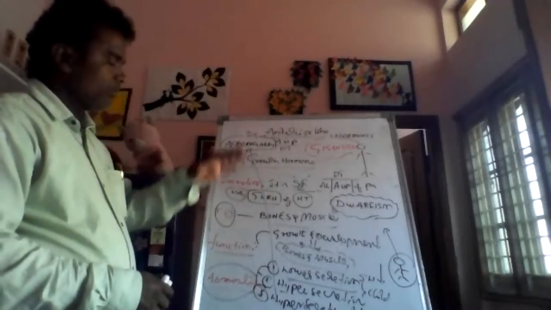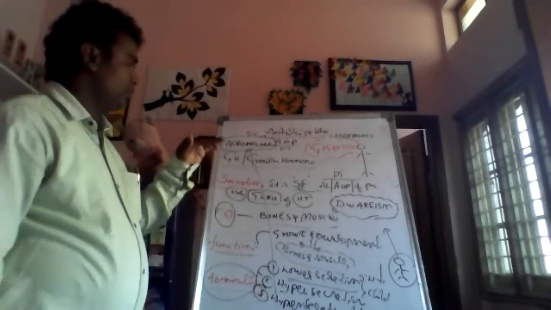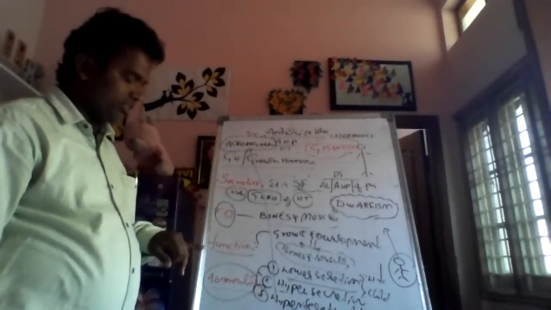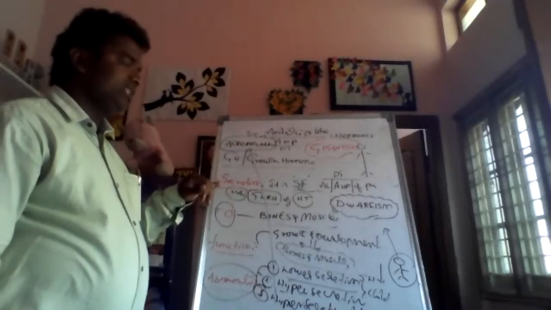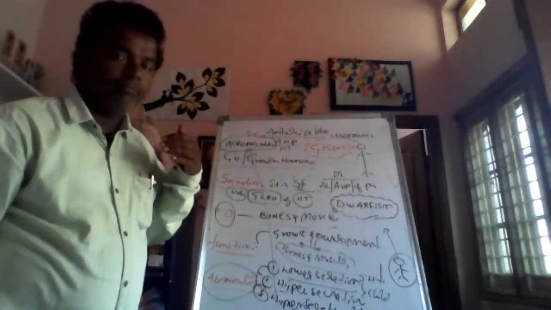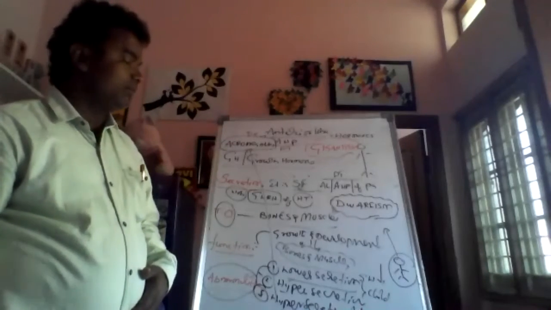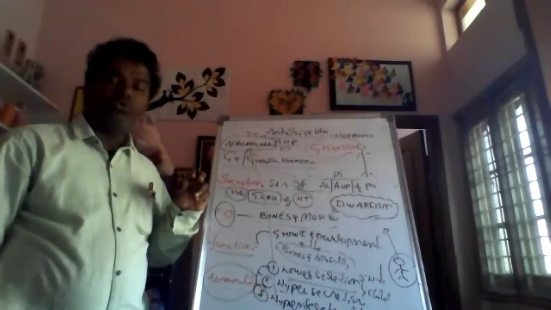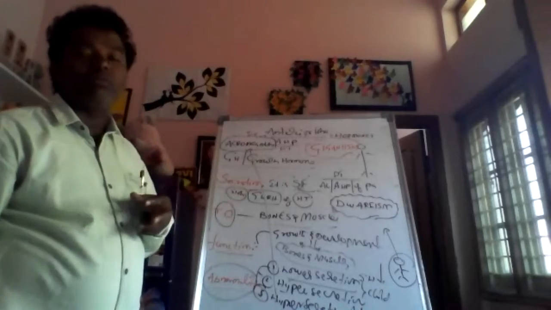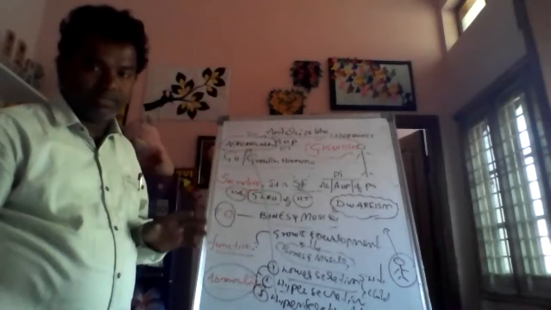Now the important points about growth hormone: secretion, target organ, function and abnormality. It is secreted from the adenohypophysis, that means the anterior lobe, pars tuberalis of the pituitary gland, in the presence of growth hormone releasing hormone of the hypothalamus.